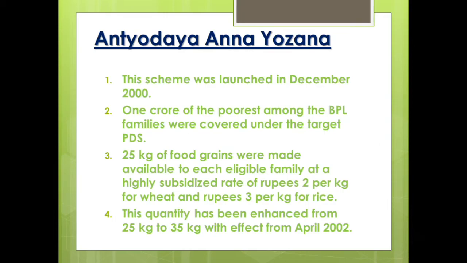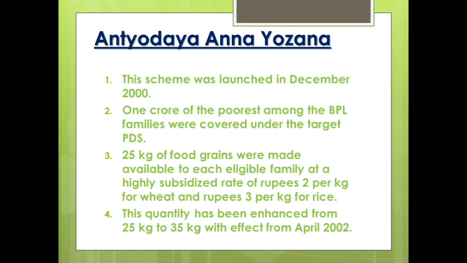Twenty-five kg of food grains was made available to each eligible family at a highly subsidized rate of rupees 2 per kg for wheat and rupees 3 per kg for rice. That means at 2 rupees they will get wheat and at 3 rupees they will get rice. How much food grain will they get? 25 kg.